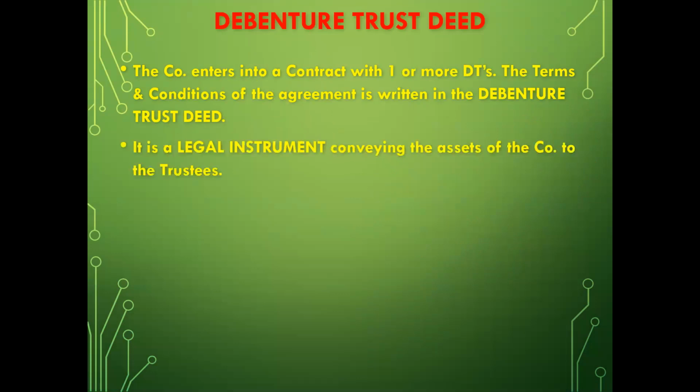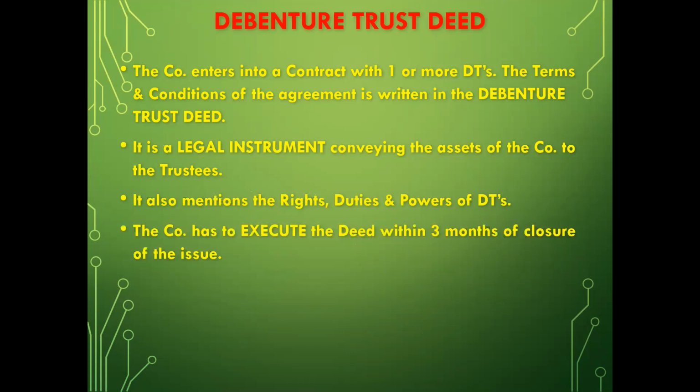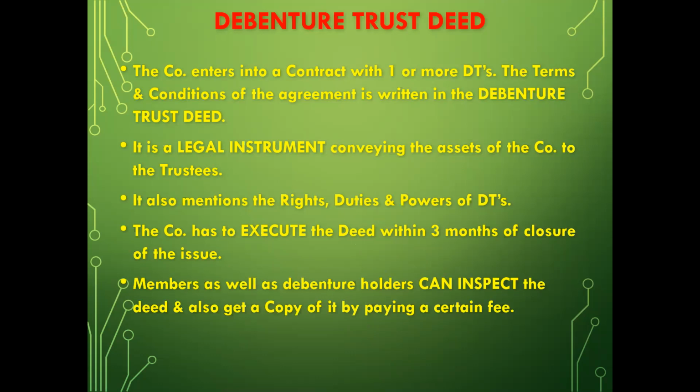It is a legal instrument conveying the assets of the company to the trustees. So we saw, creation, charges are created on asset, and all this is done legally. The document is considered as a legal instrument. It also mentions the rights, the duties and powers of the debenture trustees. The company has to execute the deed within 3 months of closure of the issue. So as soon as the closure of the issue of the debentures is done, within 3 months, the debenture trust deed should be ready to execute or put into implementation.